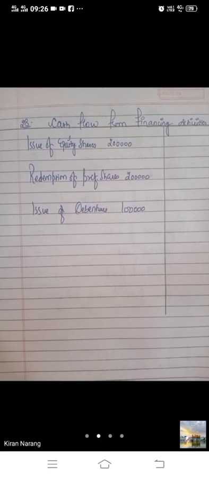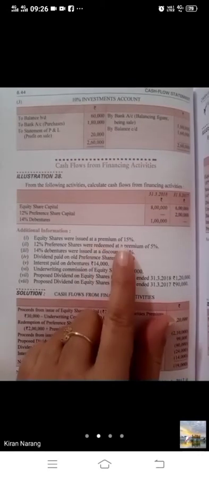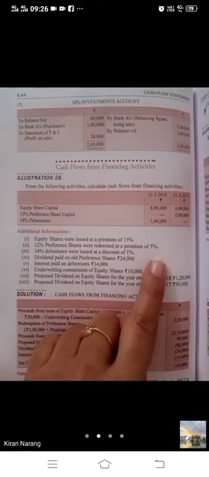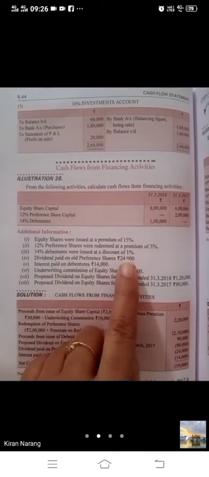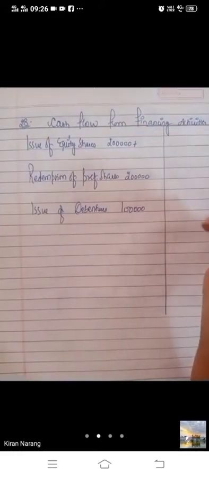Then additional information is given to you. What is given? Equity shares were issued at a premium of 15%. Preference shares were redeemed at a premium of 5% and debentures were issued at a discount of 1%. So these three we have to consider. Premium will be added bache. Premium on equity shares is 15%.